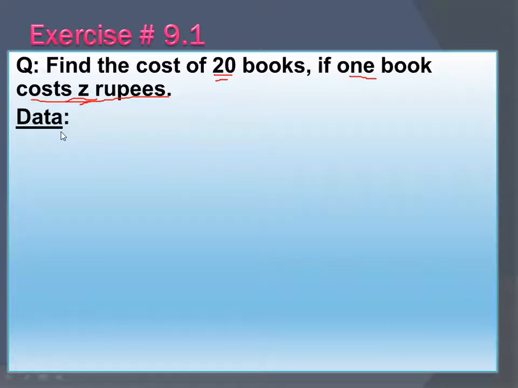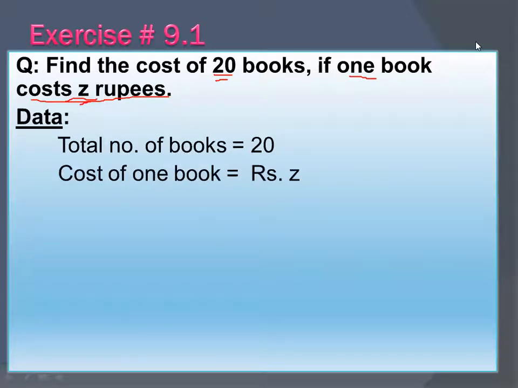So now, first you will write the data. In data, you will write the total number of books. How many books do you have? 20. Total number of books here are 20. And the cost of one book is equal to rupees Z. Okay. So what do you have to find out here?